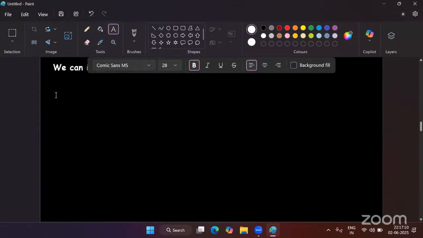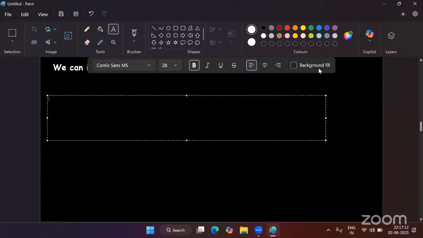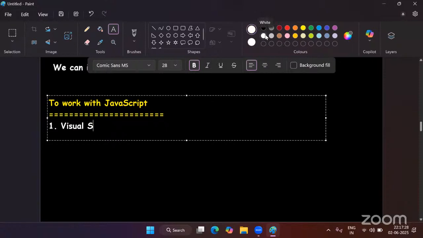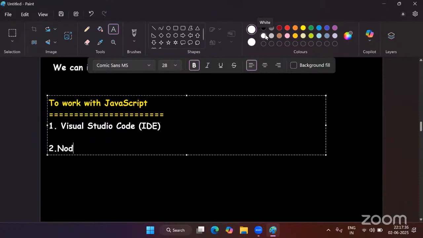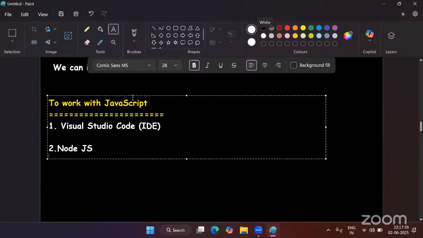Now, to work with JavaScript, we have to install first Visual Studio Code as an IDE, and we have to install something called Node.js. These are the two software required to work with JavaScript. So let's install both tools.